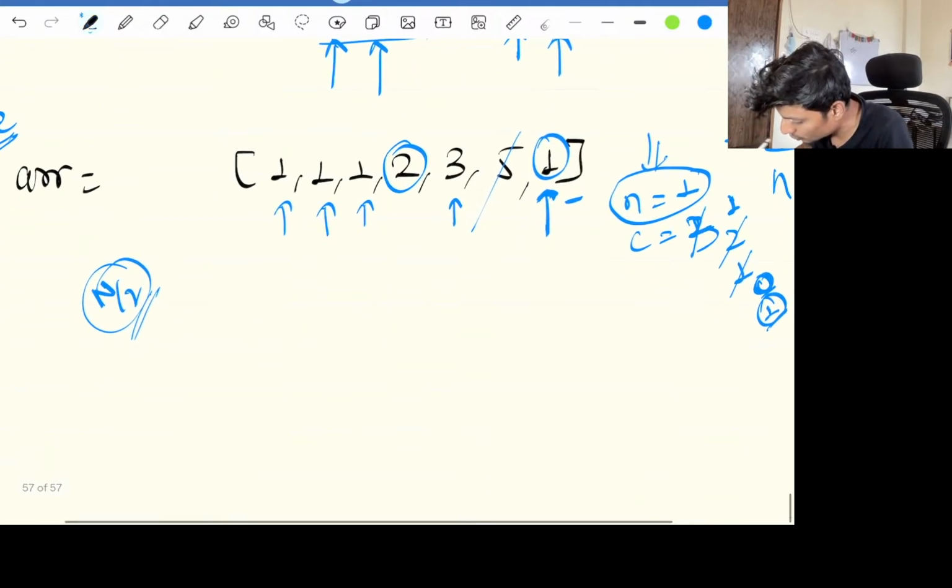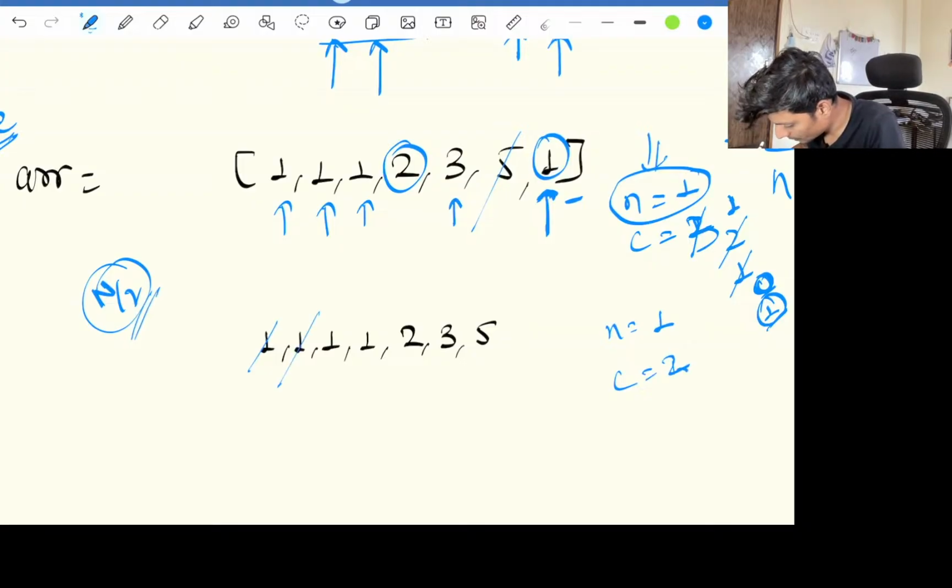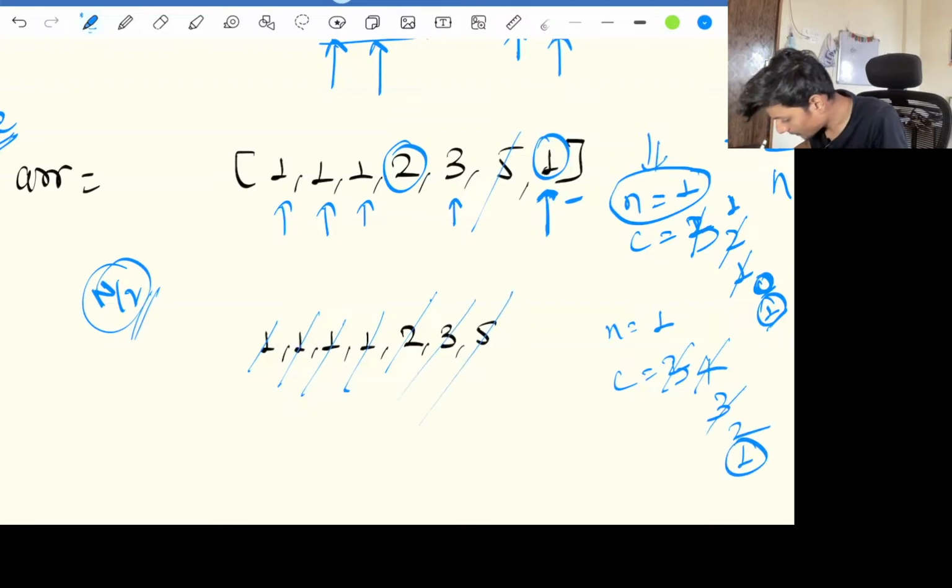Just suppose you might have been thinking like this. Over here the number is 1 and the count is 1, then count is 2, count is 3, count becomes 4, not 1, count becomes 3, not 1, count becomes 2, not 1, count becomes 1.